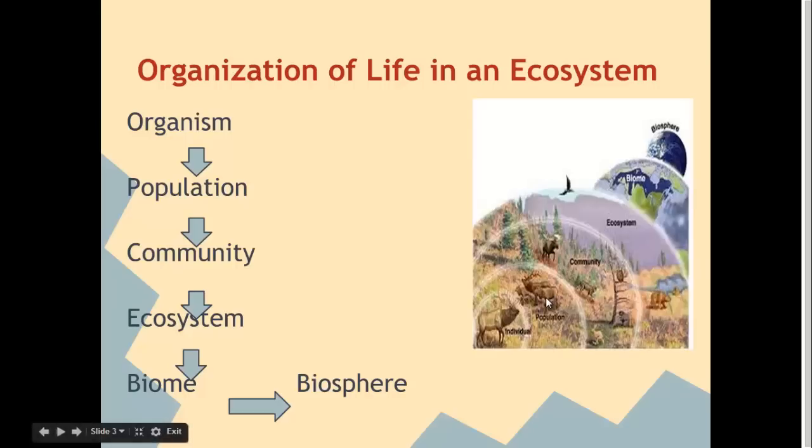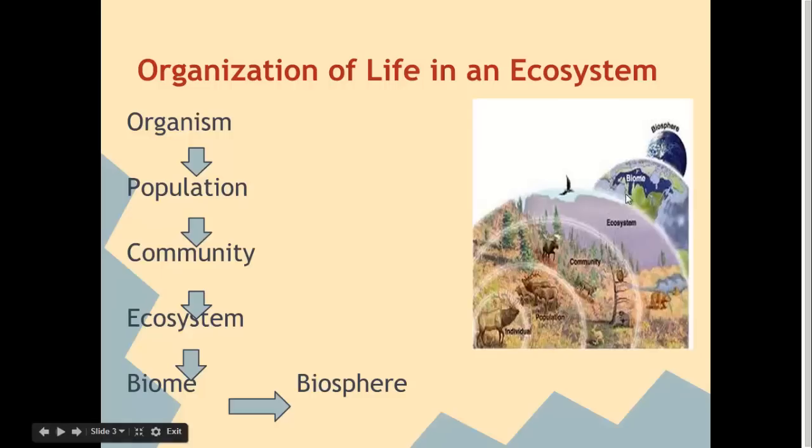The next level of organization is a community. A community, we see here, we have our deer, we also have a mountain lion, we have trees, we have owls, we have, I think, monkeys. So a community would be all of the living things in a specific environment. Then we have an ecosystem. When we go to an ecosystem, not only are we including living things, we're also including non-living things. So the ecosystem would be the interaction of living and non-living things in a specific environment.